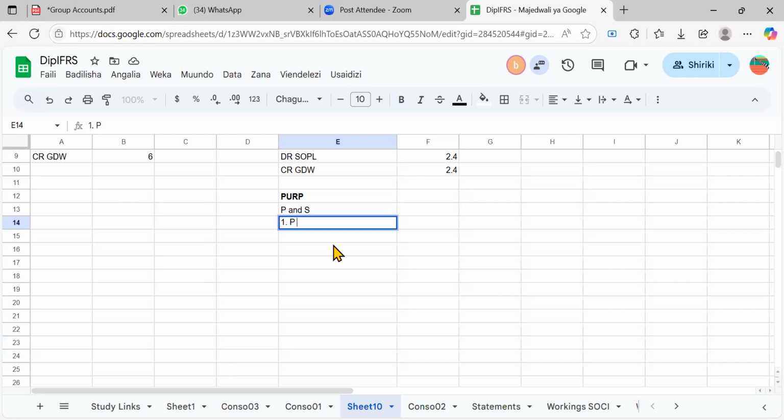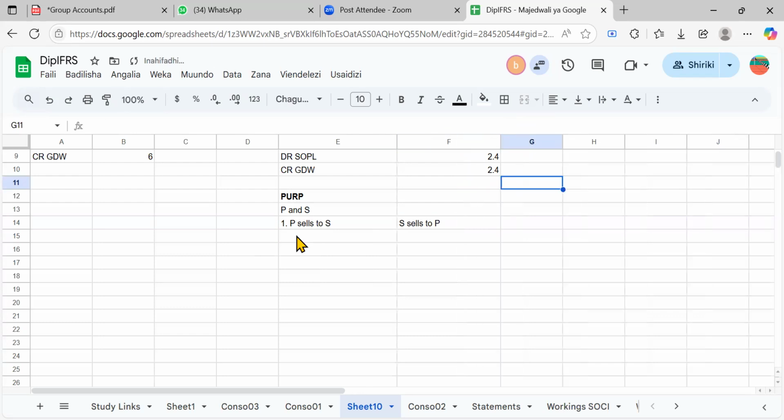Part one, presume that the parent sells to the subsidiary. And part two, the subsidiary sells to the parent. You just need to understand, so this is usually the case. Okay, let's start. Parent sells to a subsidiary.